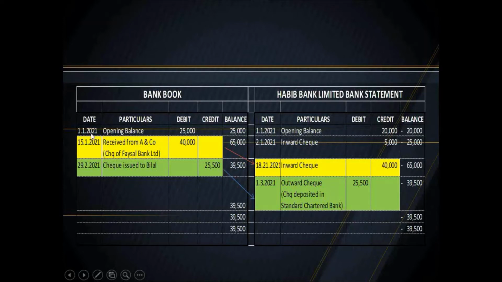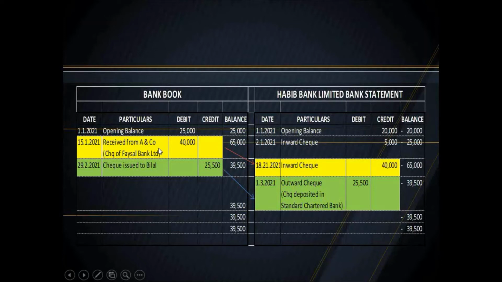On 1st January 2021, the opening balance as per bank book was 25,000 rupees, while as per bank statement it was 20,000. Then on 15th January 2021, the company received a check from A&M Company. The check was of Faisal Bank Limited. The company debited it as 40,000 and the balance became 65,000. While on 2nd January 2021, an inward check was cleared for 5,000, so the bank balance became 25,000.